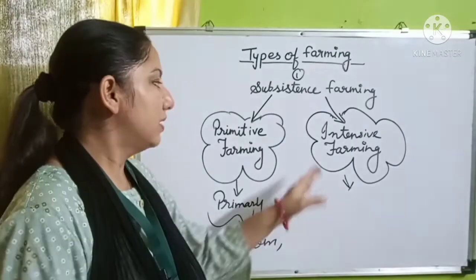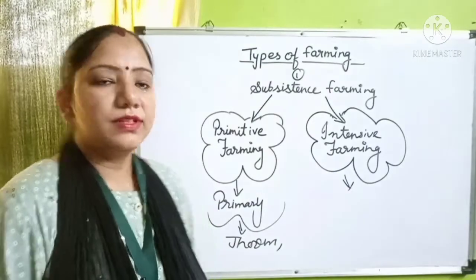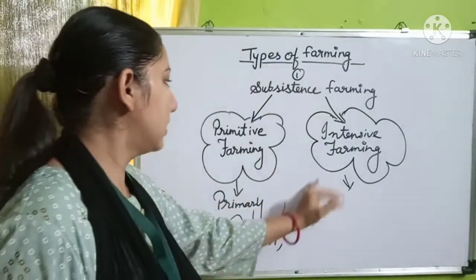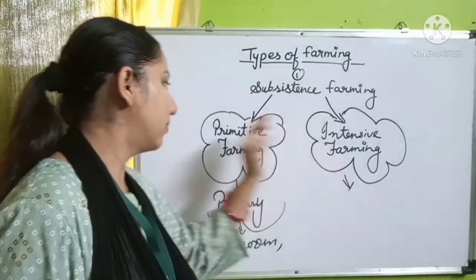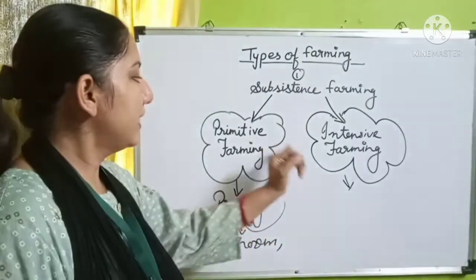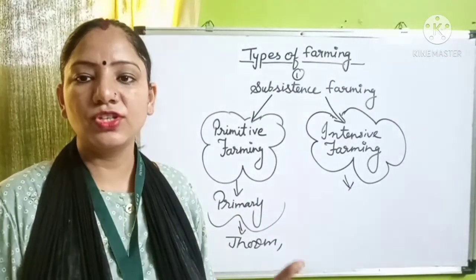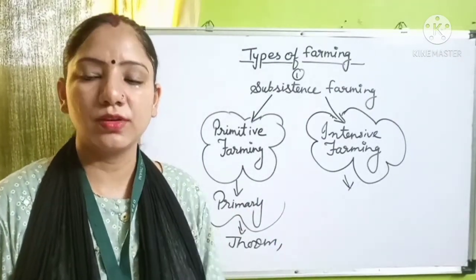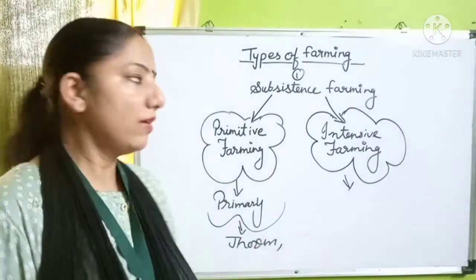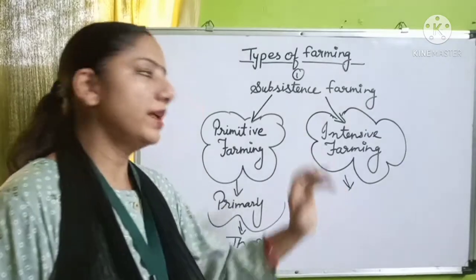So that was known as intensive farming. That is the difference between primitive and intensive. The primitive is generally done by the nomads or the tribes, and the intensive by the farmers, who used somewhat more developed tools. Now let's see in detail what primitive farming is and what intensive farming is.